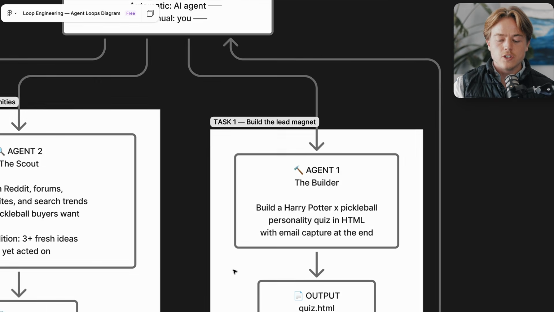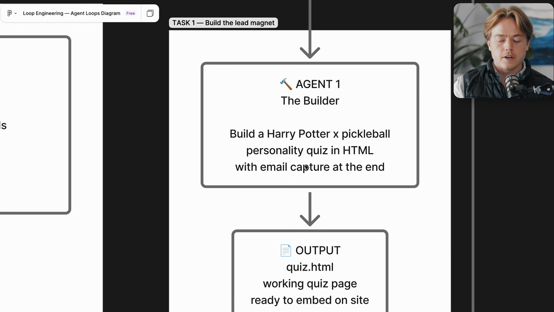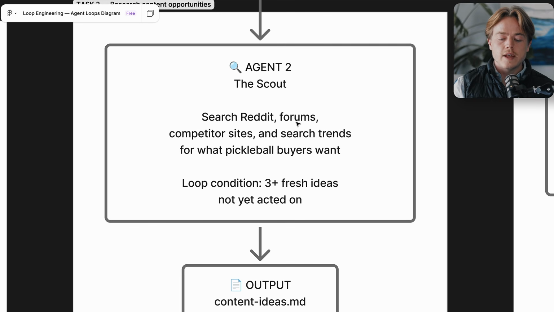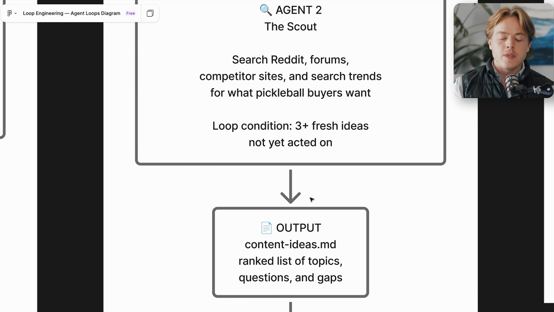Then we have agent 1 is the builder. They're going to build the Harry Potter quiz that we talked about with email capture at the end. Agent 2 is the scout. They're going to search Reddit, forums, competitor sites, search trends for what pickleball buyers want, what they're talking about. And the loop condition is it's going to loop until we have 3 or more fresh ideas that we've not yet acted upon, like we haven't created content about them, things like that.